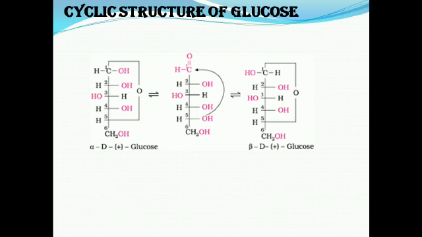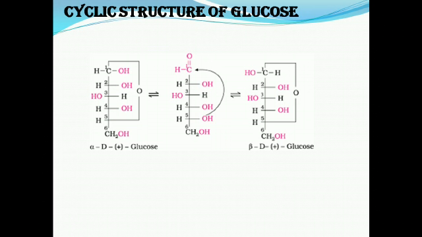Now, to overcome this problem, cyclic structures are made. In this cyclic structure, one of the OH groups may add to the aldehyde group and form a cyclic hemiacetal structure.